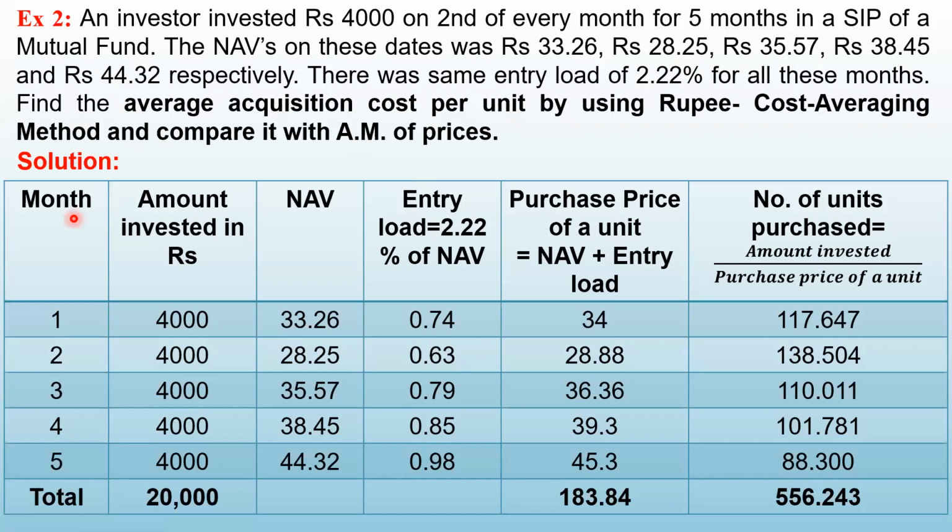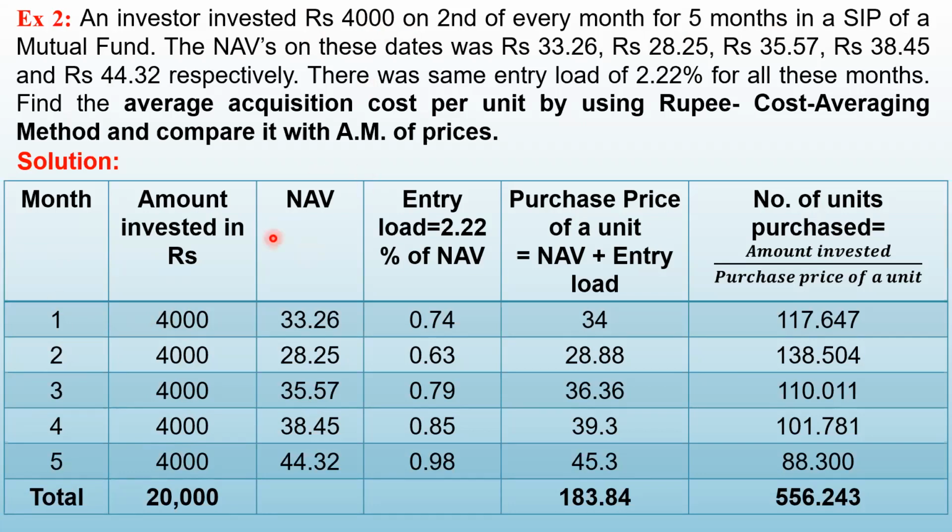So what we will do, we will prepare a table like this. First column of the table will be month. How many months has this person invested rupees 4,000? For 5 months. So there are 5 months, 1, 2, 3, 4, 5. Then in the second column, we will write amount invested in rupees. Every month he is investing 4,000. So the amount invested in the first month is 4,000, second also 4,000, and so on for third, fourth, and fifth.